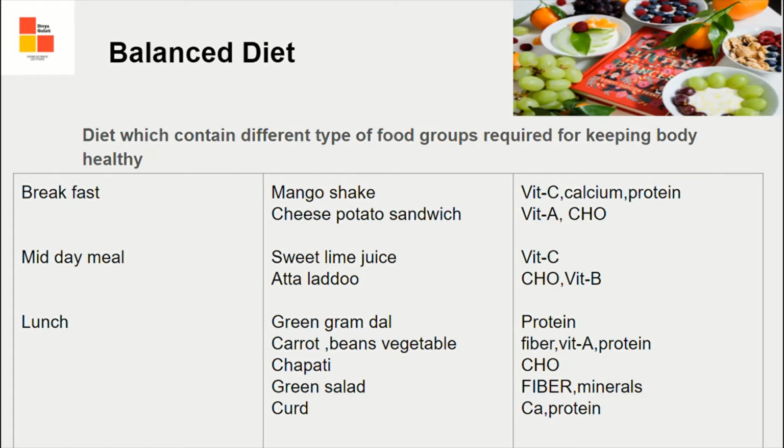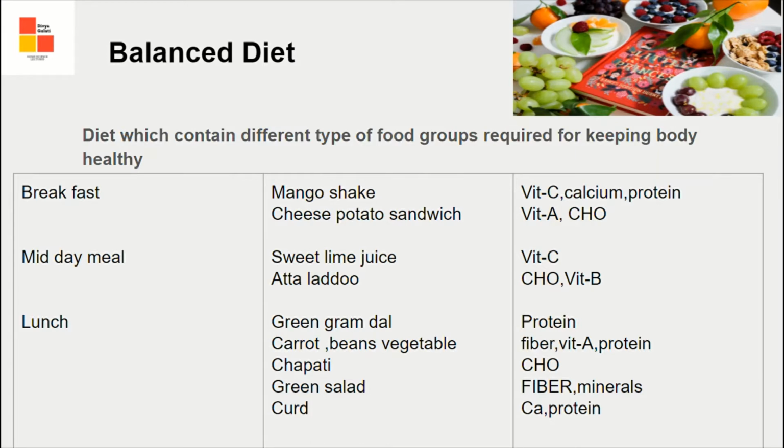Lunch. This consists of one liquid, one solid vegetable, chapati or rice, salad, and the curd should be there. So let's start. Green gram dal, which gives us protein, so written in third column. Carrot, beans, vegetable. From carrot, vitamin A. From beans, proteins, and because they are vegetables, fiber is there.